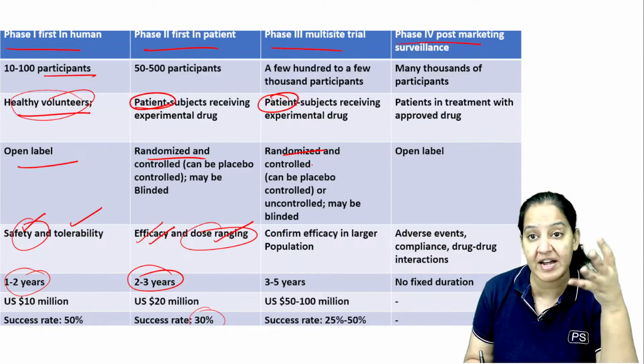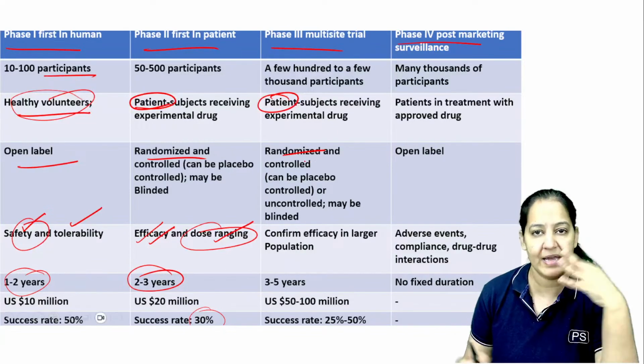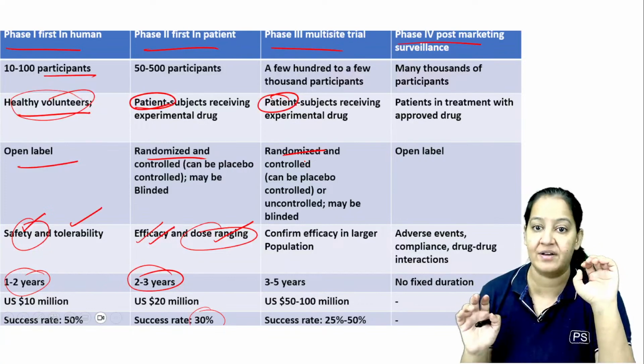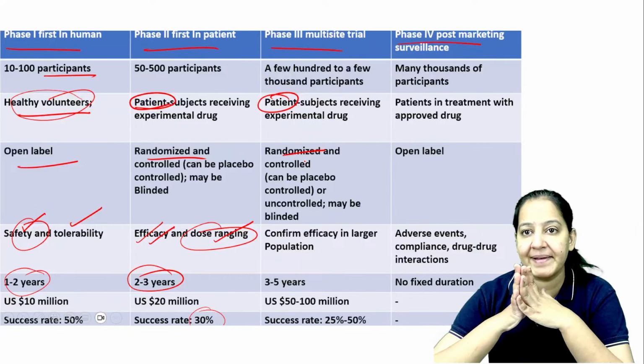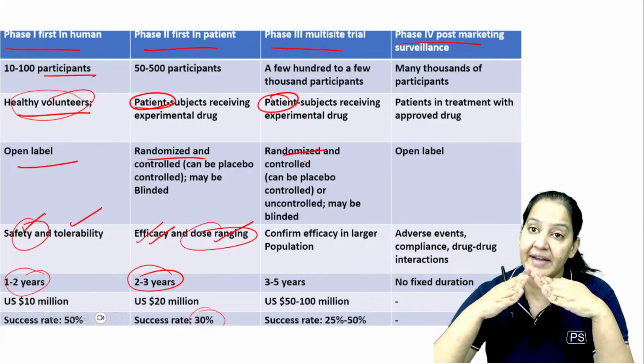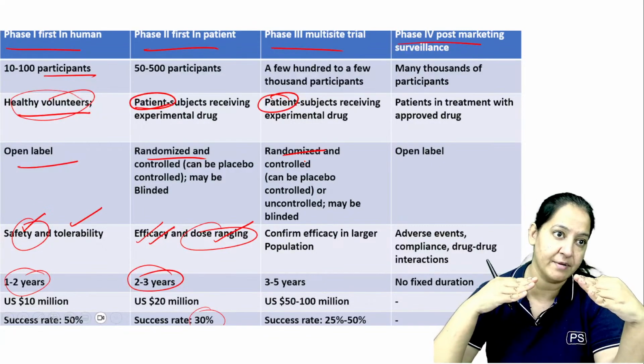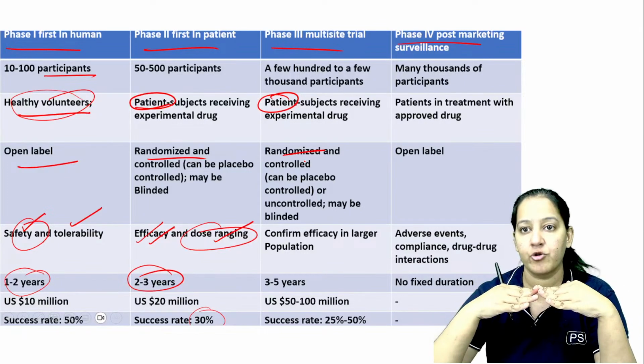In phase 3, again, we conduct it on patients only. But phase 2 and phase 3 are randomized controlled trials. It's not open. Anyone cannot enter. Only patients can enter. In the patients also, we will divide them into 2 groups. Have you read this in PSM? The RCT trials in epidemiology. So we divide the patients into 2 groups. One is the experimental group and one is the placebo group. The control group is the placebo group.